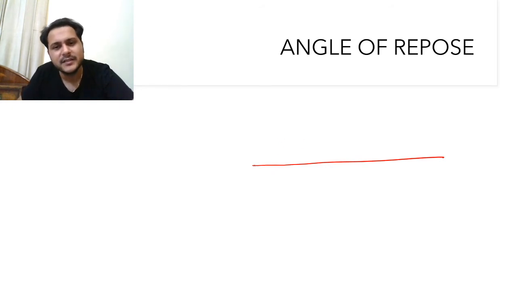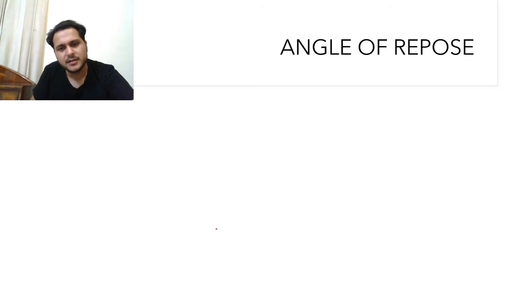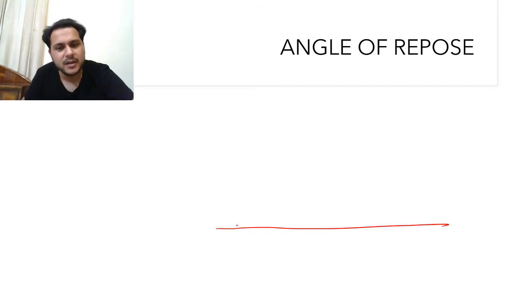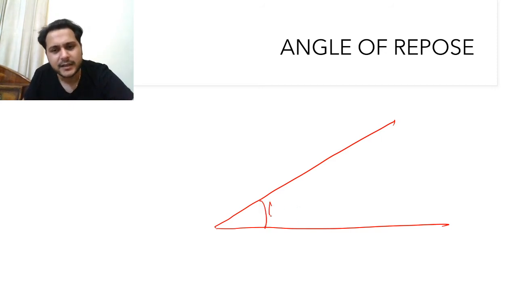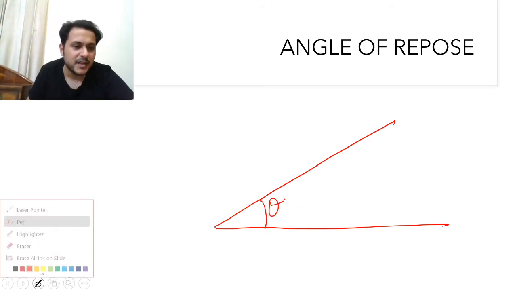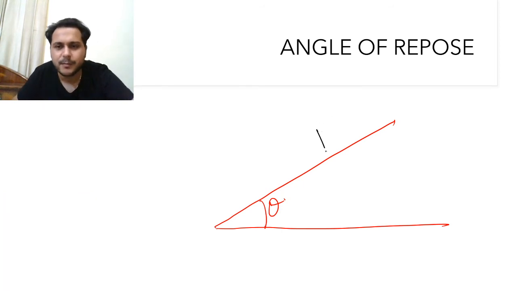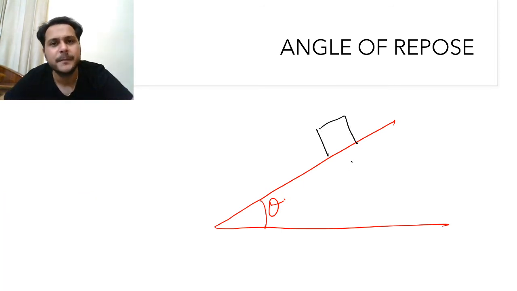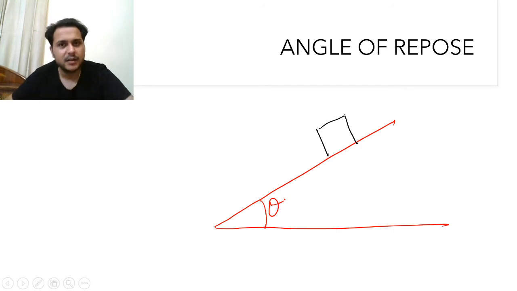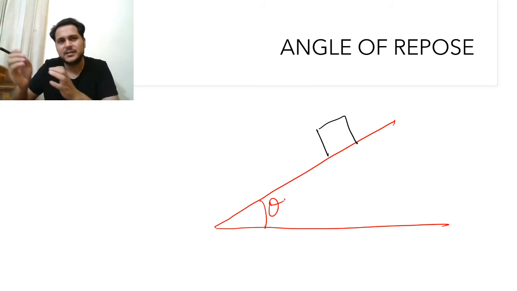The book says that this is a horizontal surface, and say, let us draw it here. Now say it is inclined by angle theta. There is a box, or a block, resting on this surface. Now this block must slide downward, but it is not sliding. But there will come a certain point when it will start to slide.